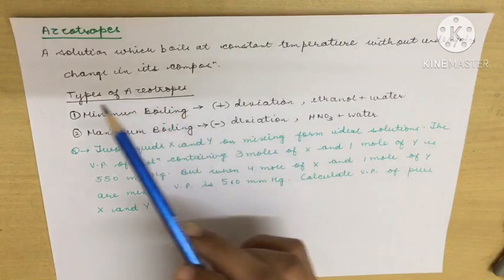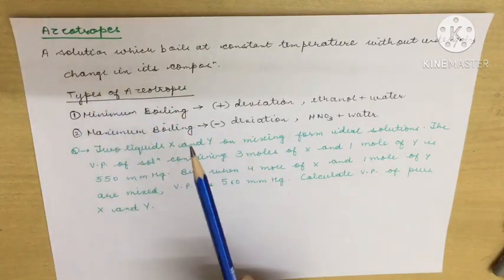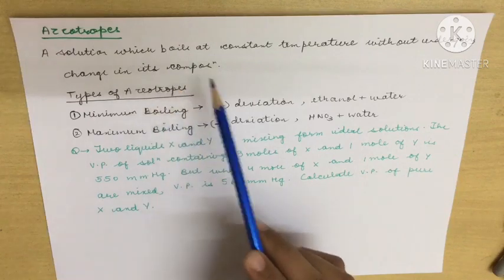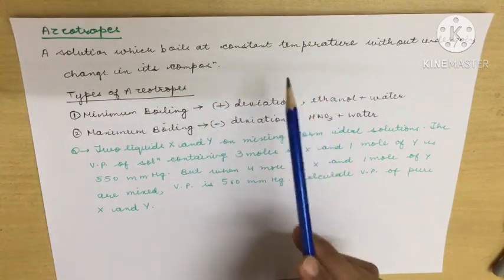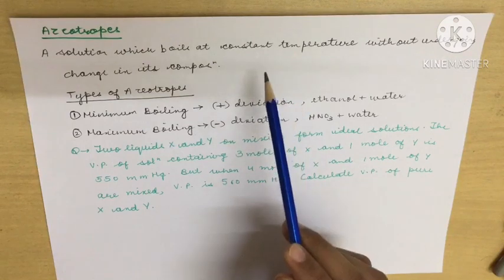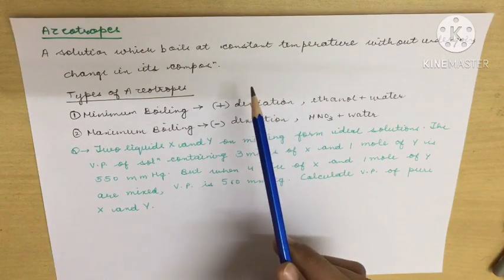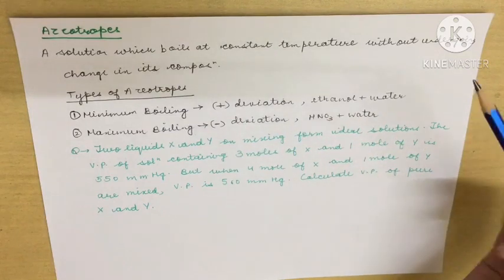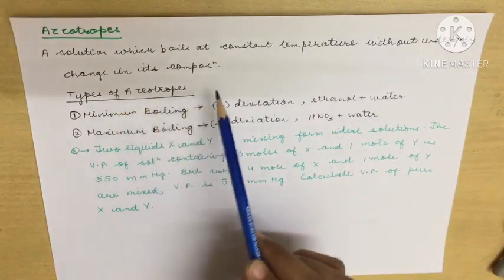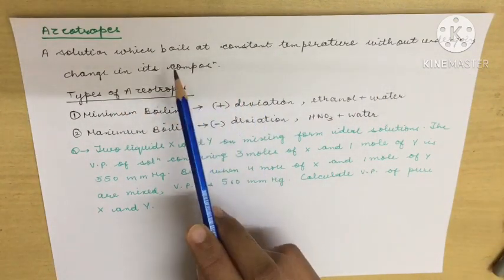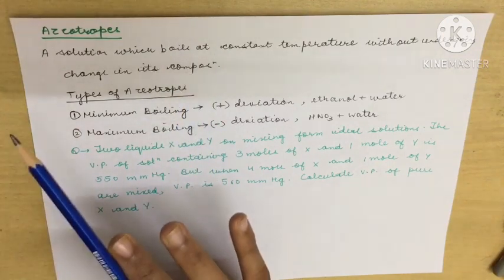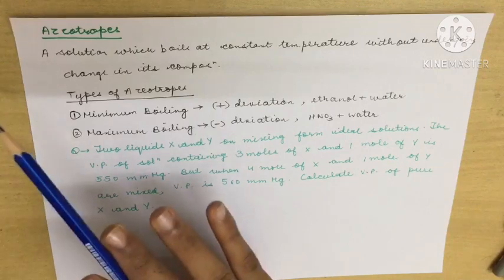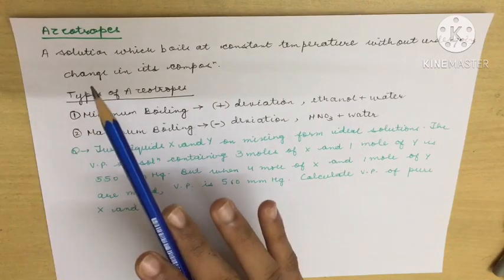Coming next, we have the last topic for today, that is azeotropes. Now what is the meaning of azeotropes? Azeotropes are those solutions which boil at a constant temperature. Suppose they boil at 80 degrees Celsius, so this temperature will be maintained without any change in composition. Whenever the solution boils, it will always boil at that temperature only, that is 80 degrees Celsius.